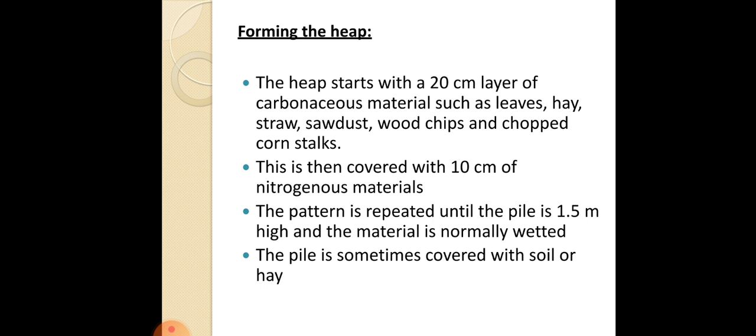Once you turn it, the green matter also will be mixed up along with this. This heap method of indoor composting normally takes about 4 months to complete. So this is the heap method of indoor composting.